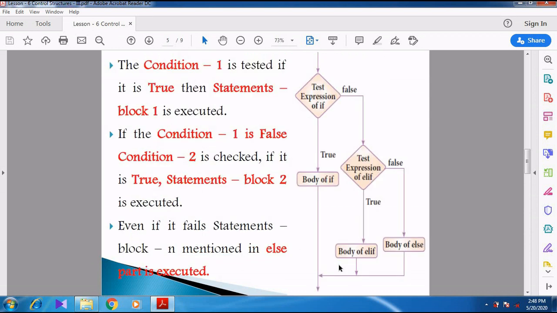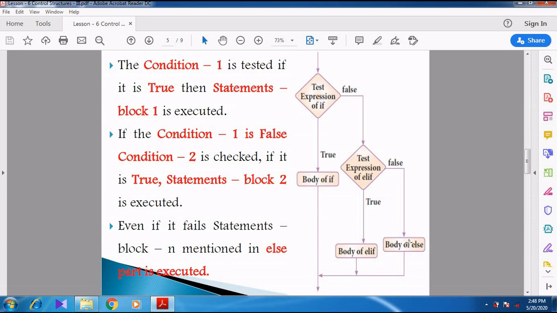Now we can see the flow chart. See here, the test expression, otherwise called the condition. If the condition is true, the body of the if statement is executed. But when the condition becomes false, it goes for the test expression of elif, the second condition. If the second condition is true, the body of elif, meaning the statement block of the elif statement, is executed. But if the test expression is false in elif, then it goes for the body of the else statement.